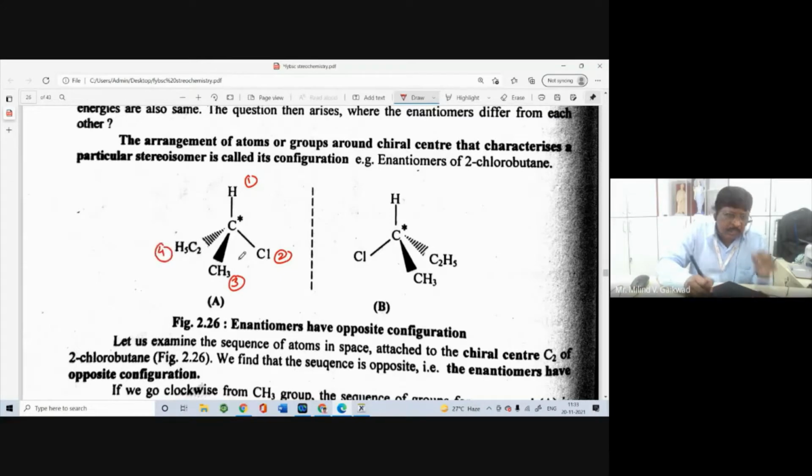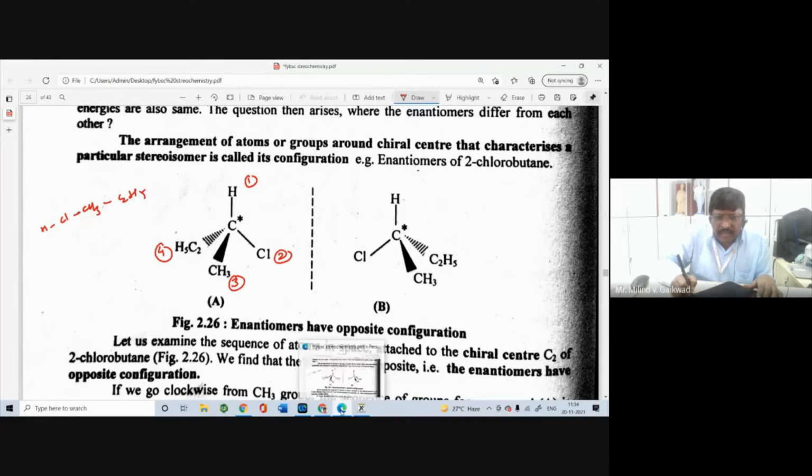This is the ball and stick model, and you will see that hydrogen, carbon and Cl are in the plane, and the C2H5 ethyl is below the plane, and the CH3 is above the plane, right? So if you go from hydrogen to chlorine, chlorine to methyl, and methyl to C2H5,